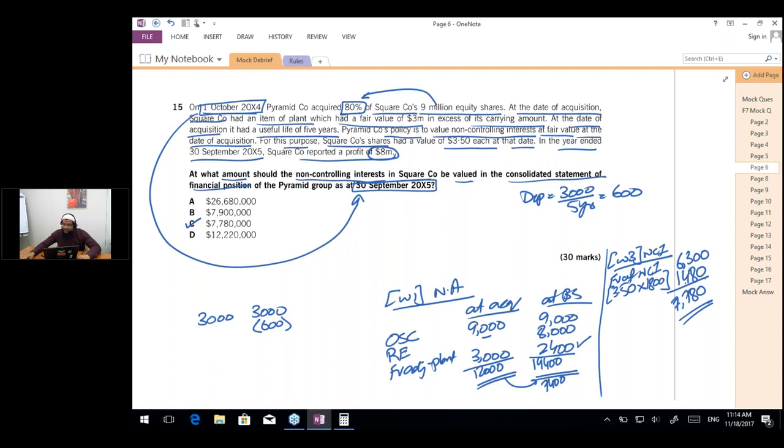Any confusions? Smitha, can you please specify exactly where you are getting confused?